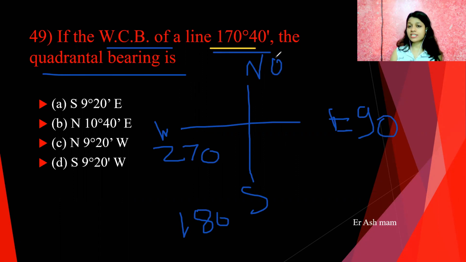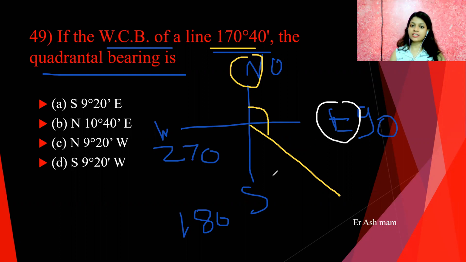That means this 170 degree 40 minutes lies in the second quadrant. We measure whole circle bearing from north direction, so it is this angle. So that means this lies in the south-east quadrant. So answer is southeast, A is correct for this question.